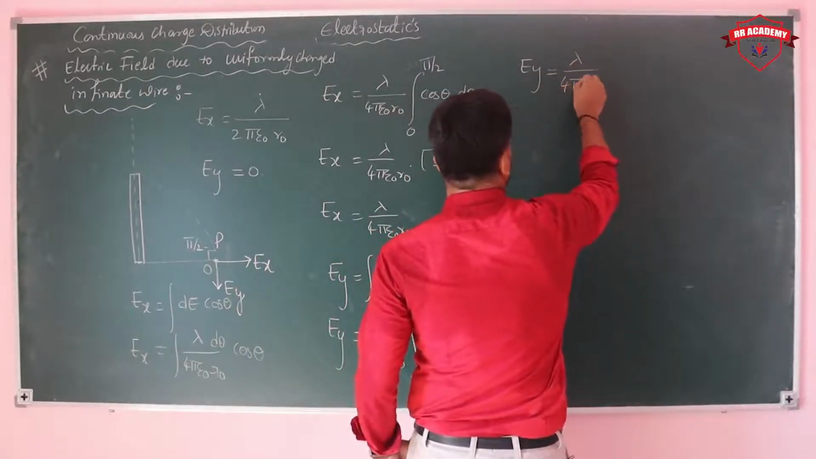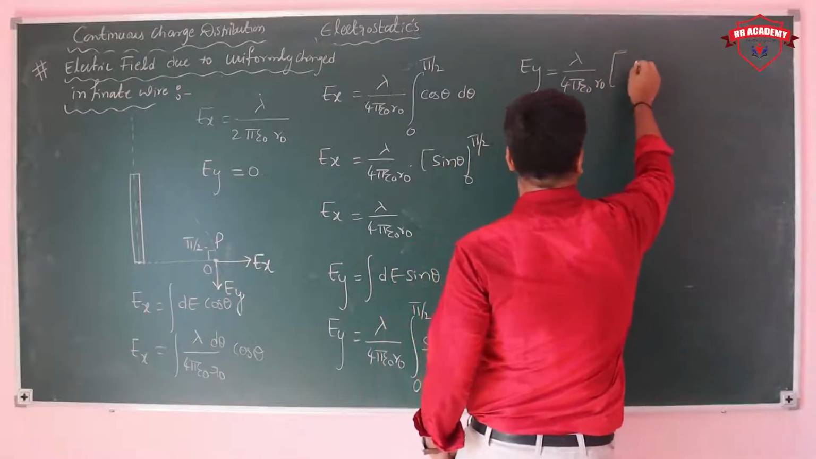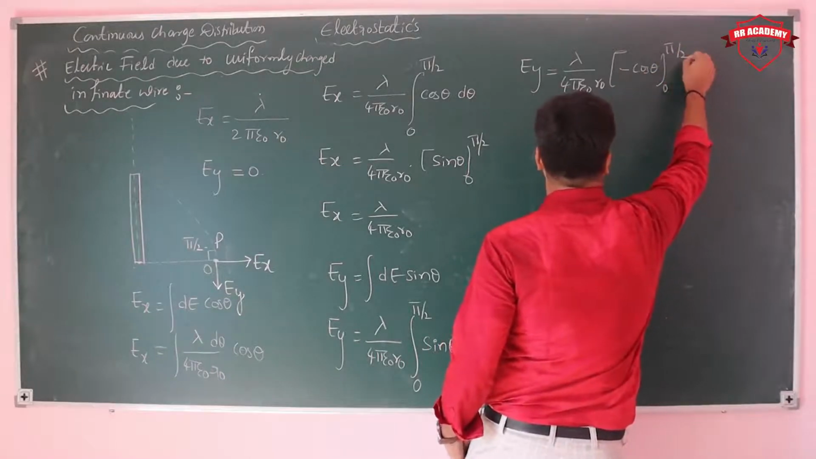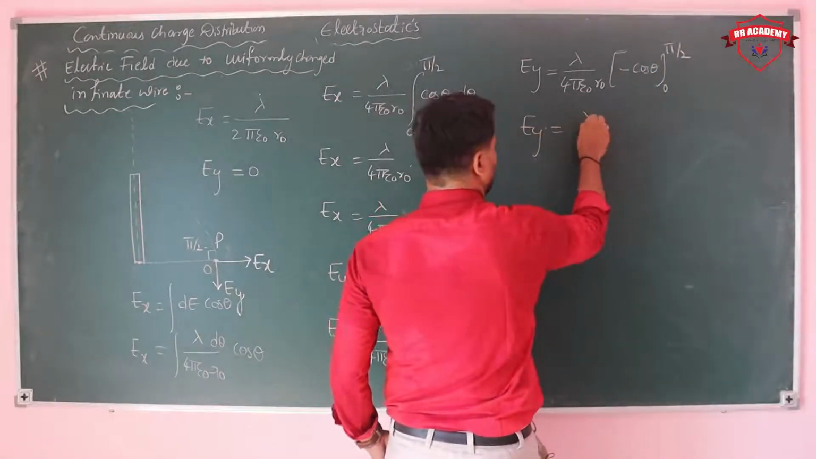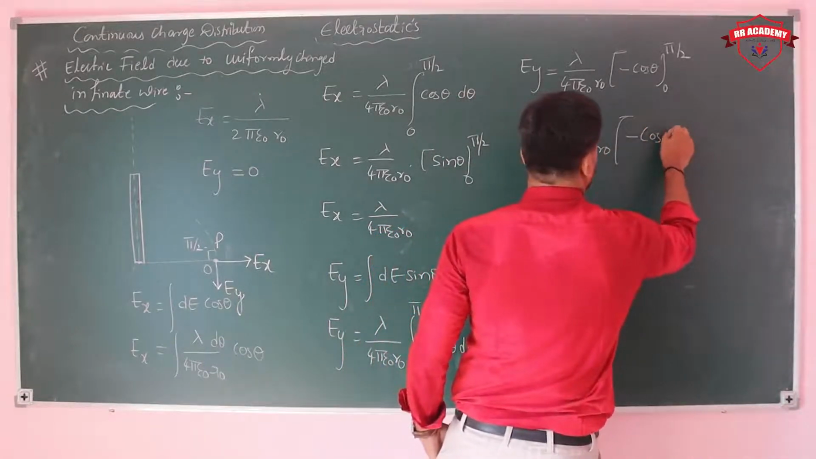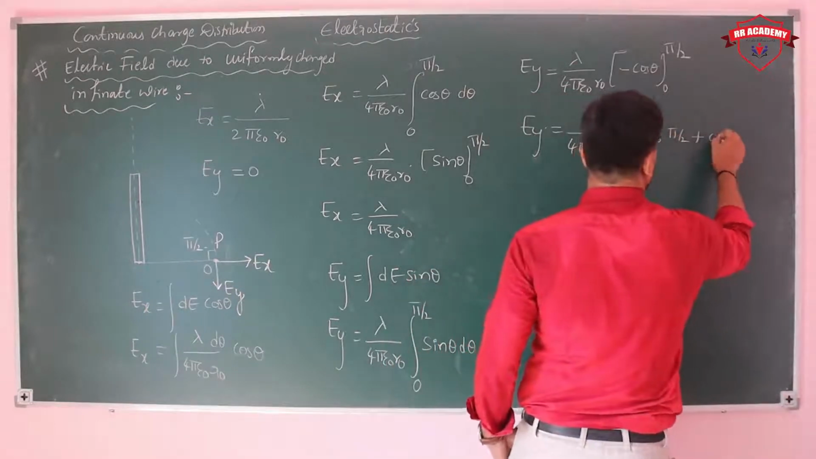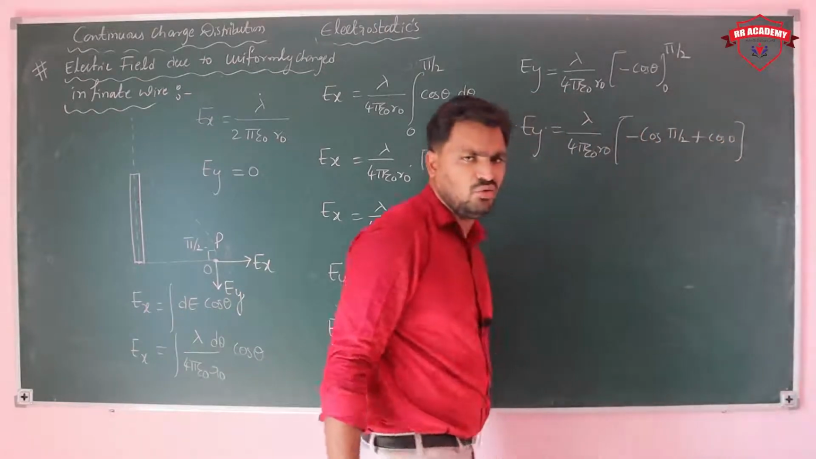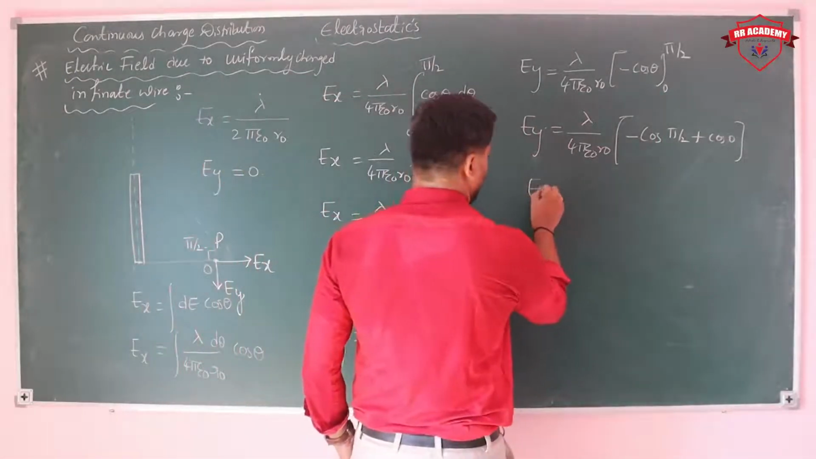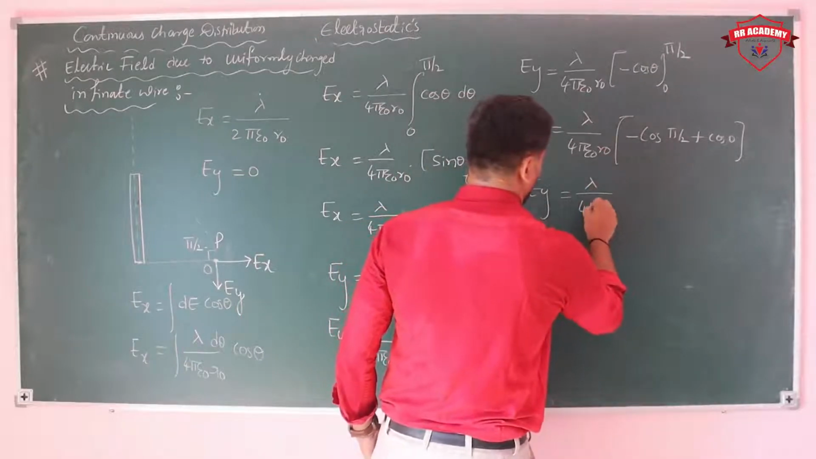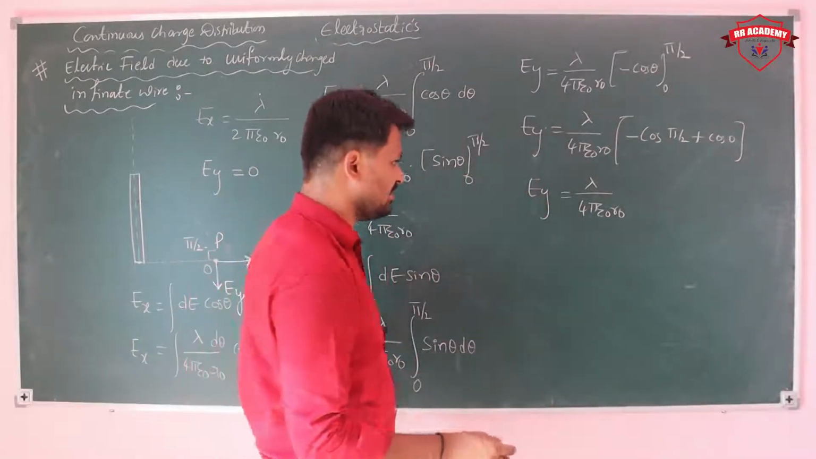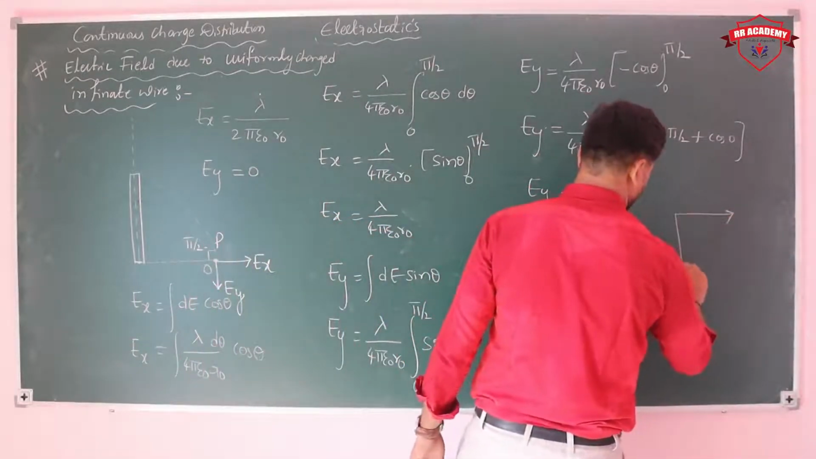Then Ey is equal to lambda by 4 pi epsilon naught r naught into the integration of sin theta, which is minus cos, from 0 to pi by 2. So Ey is equal to lambda by 4 pi epsilon naught r naught, limits minus cos pi by 2 minus of minus, plus cos 0. Cos 0 value is 1. Cos pi by 2, that is cos 90, is 0. So then the Ey value, how much do you get? Lambda upon 4 pi epsilon naught r naught. Means if you are observing at point P, you have Ex as well as Ey like this. This is Ey.